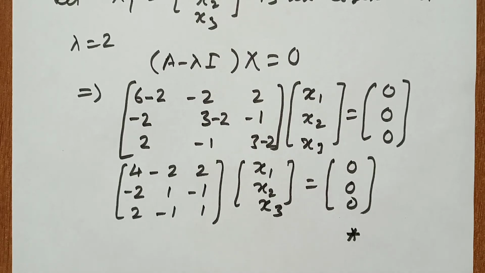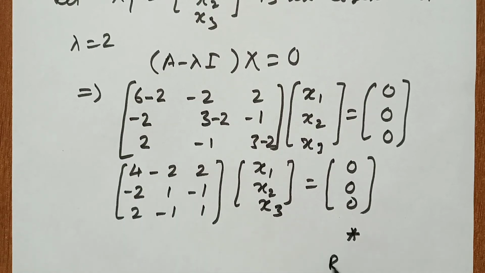First we look carefully at this matrix. Here we have 2 common, so we divide by 2. You see these 3 rows are equal, because if we multiply by minus 1 we get minus 2, 1, minus 1, the same thing, and if we divide by minus 2 we get minus 2, 1, minus 1.